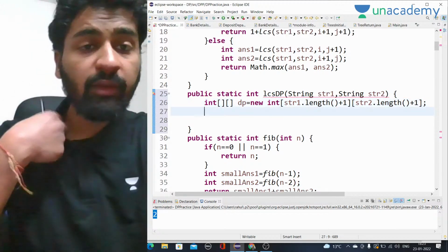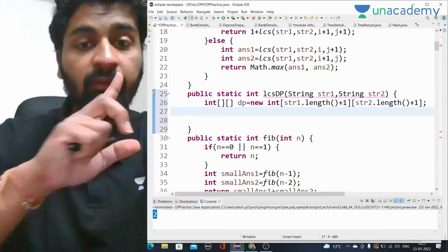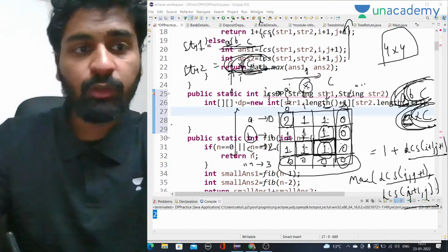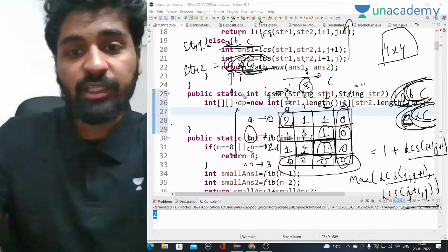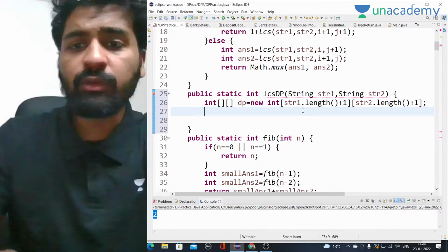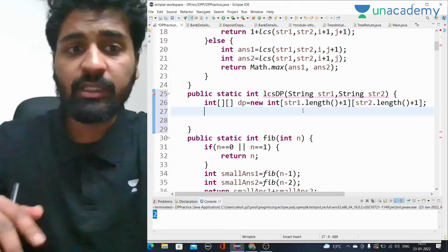Now what we have to do? We don't have to fill the 0s, because when we make an array in Java, all the values are initially 0.